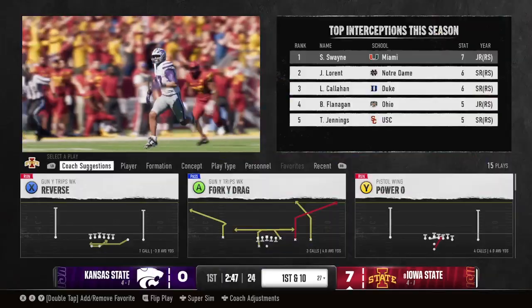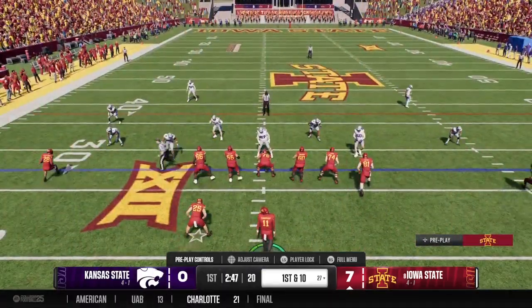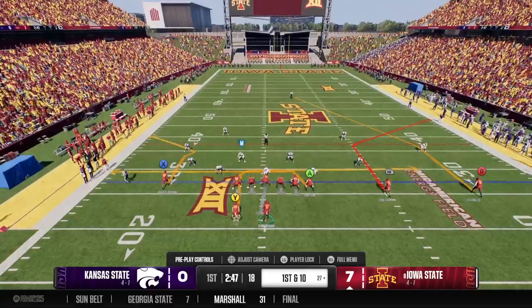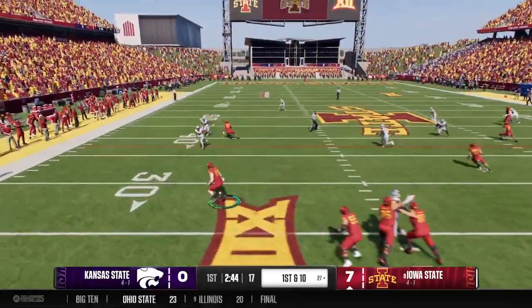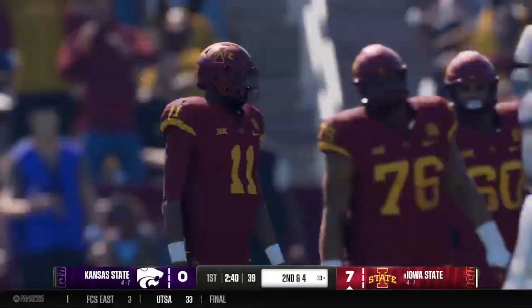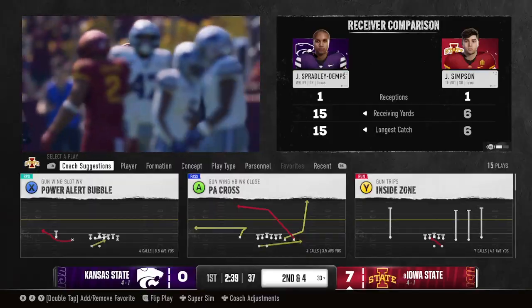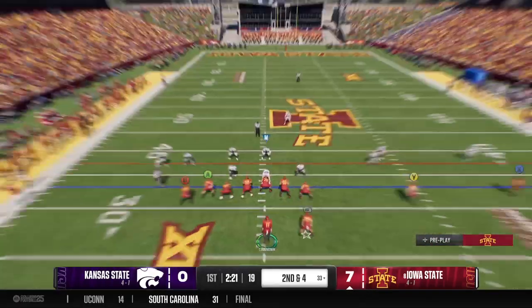And David, we'll see just how effective they can be on the ground running against a pack like this. But they're going to do what they do, and they're going to feature their guy. He's an elite running back. You're a great linebacker. Let's see who wins this battle. There have been entire defenses that haven't been able to slow this running back down. This linebacker, though, he's got the athleticism to do it himself.